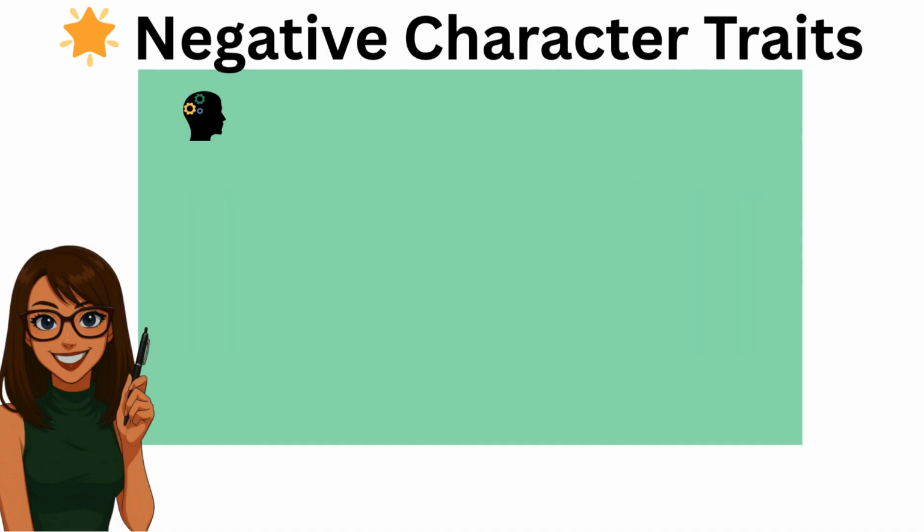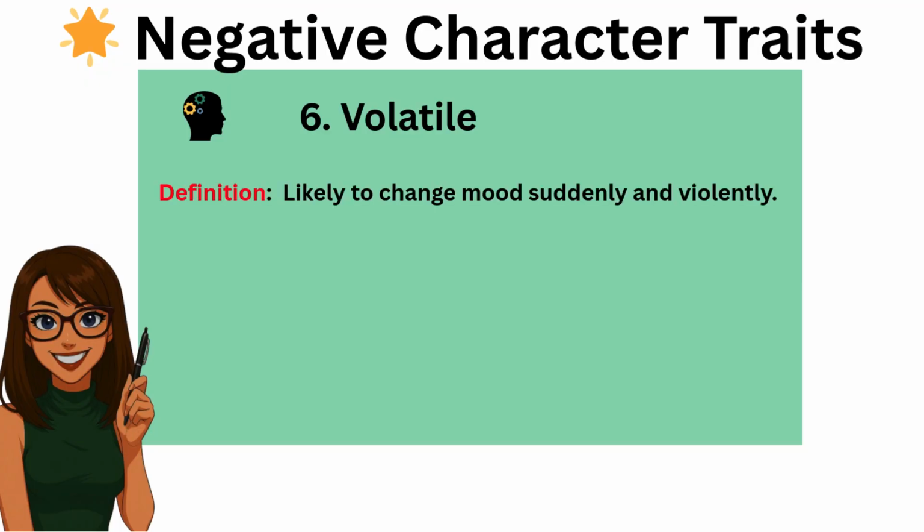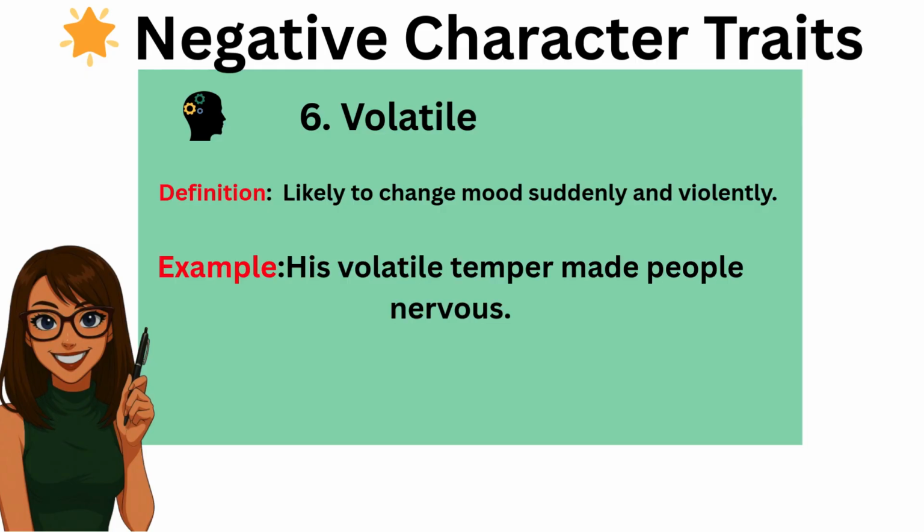To continue, let's look at the adjective volatile. It means likely to change mood suddenly and violently. Example: his volatile temper made people nervous.